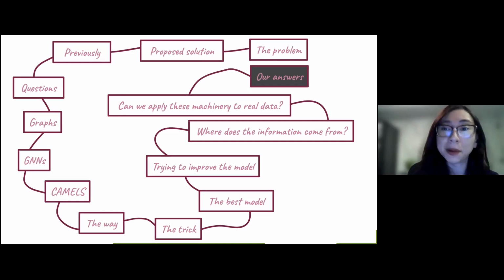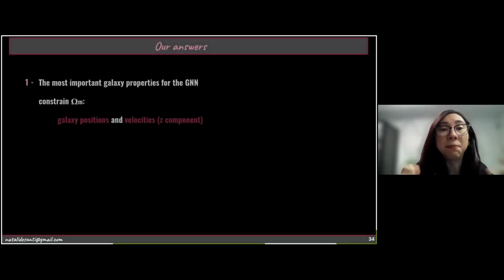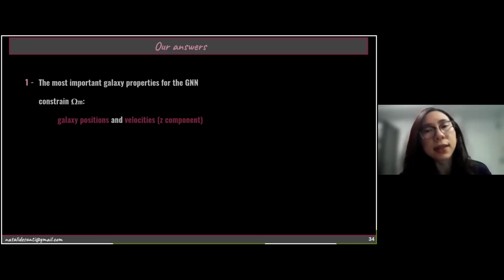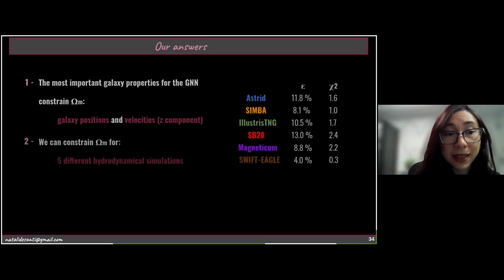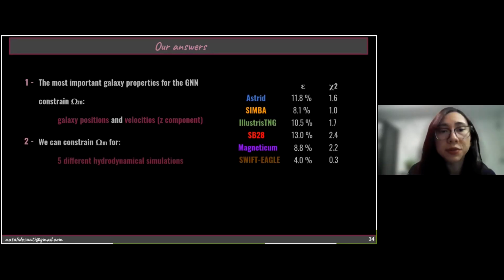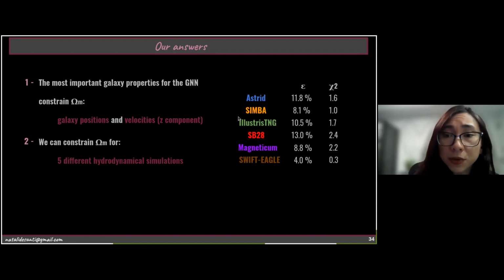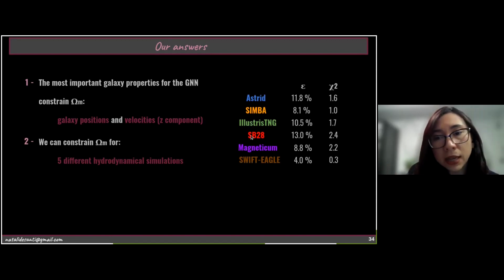So let's talk about our answers in this work, the takeaway messages. We can say that the most important galaxy properties for the graph neural networks to constrain omega matter, to do cosmology, are the galaxy positions and the galaxy velocities, and we saw this using the Z component. In this work, we were able to constrain omega matter for 6 hydrodynamical simulations: Astrid, SIMBA, IllustrisTNG, SB28, Magneticum, and Swift-Eagle.